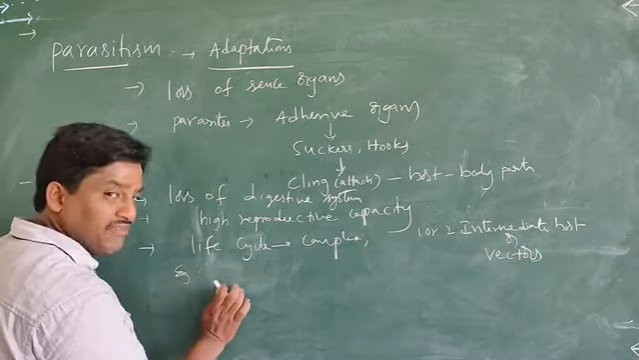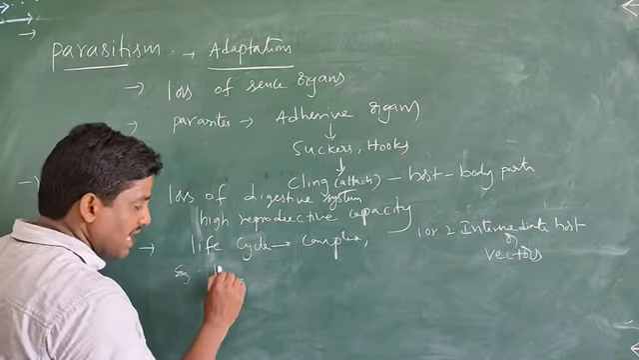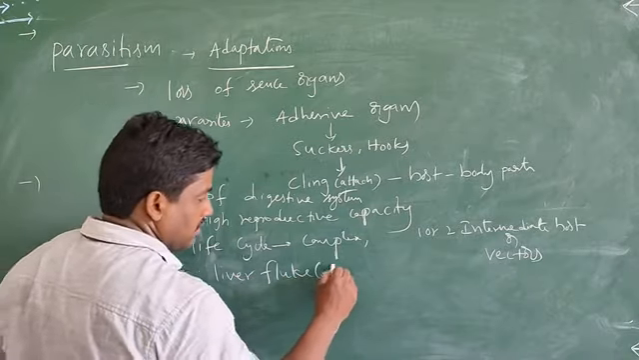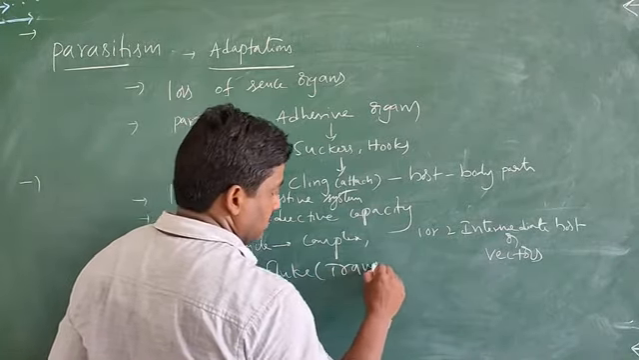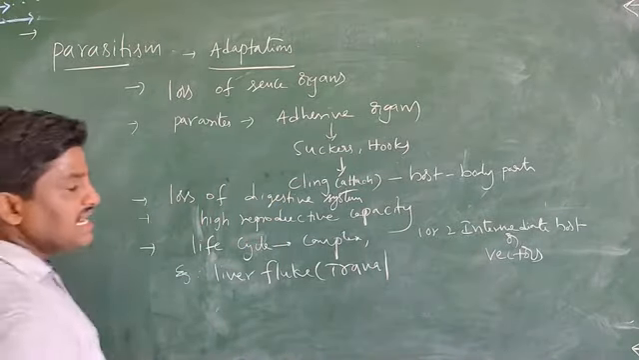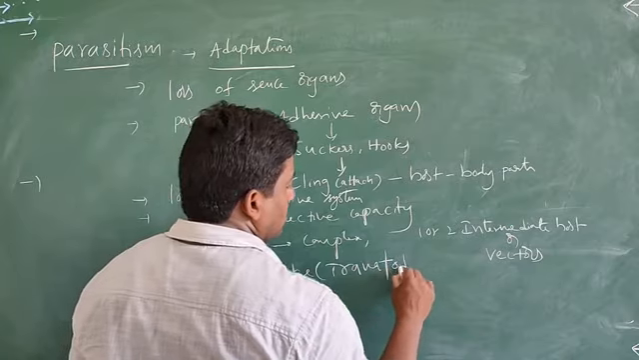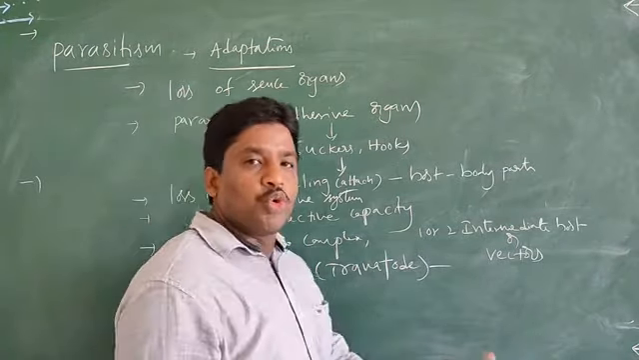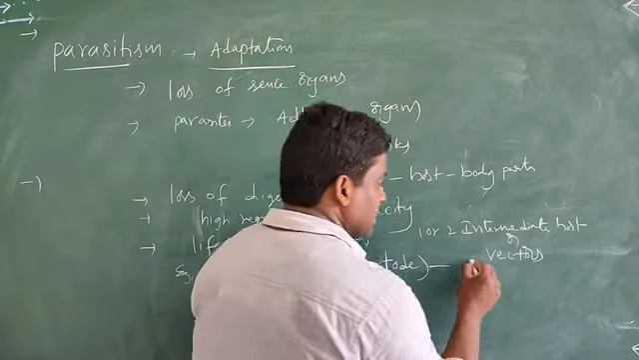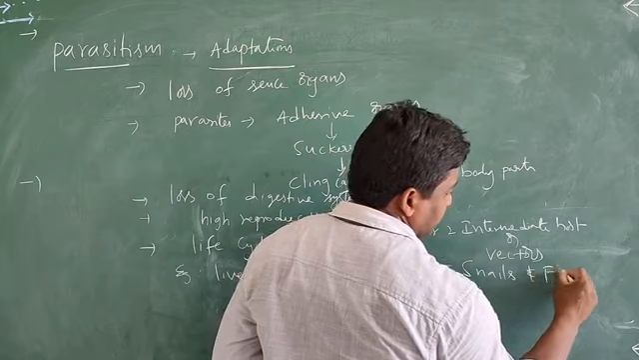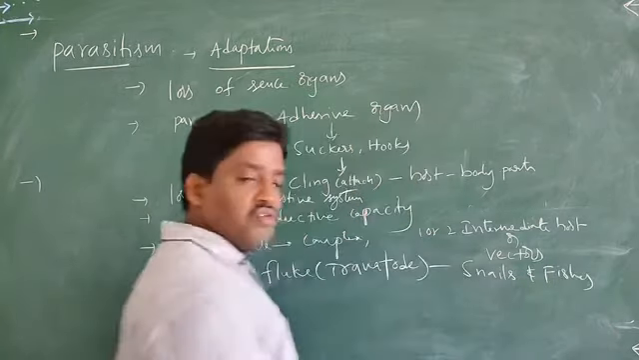That means the human liver fluke. The human liver fluke is a trematode. The trematode completes its life cycle using two intermediate hosts, such as snails and fishes.